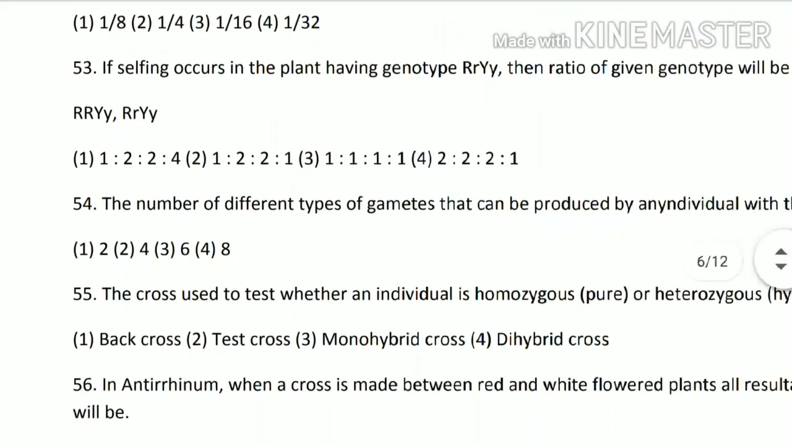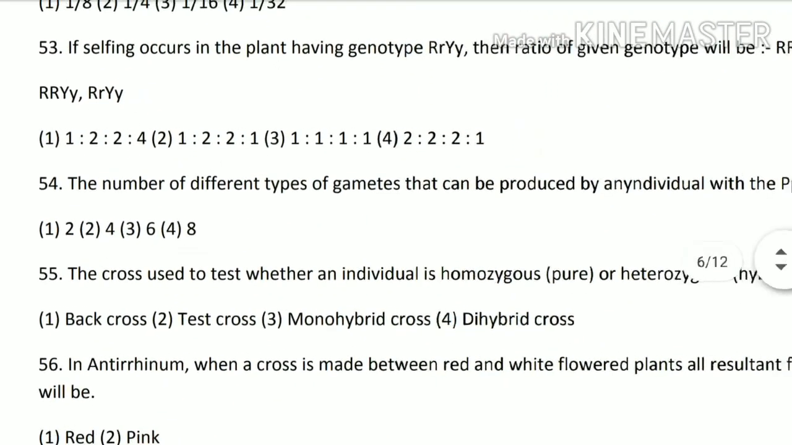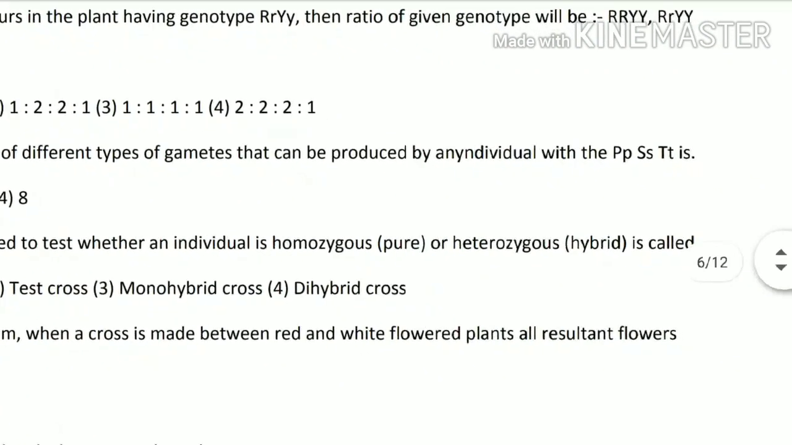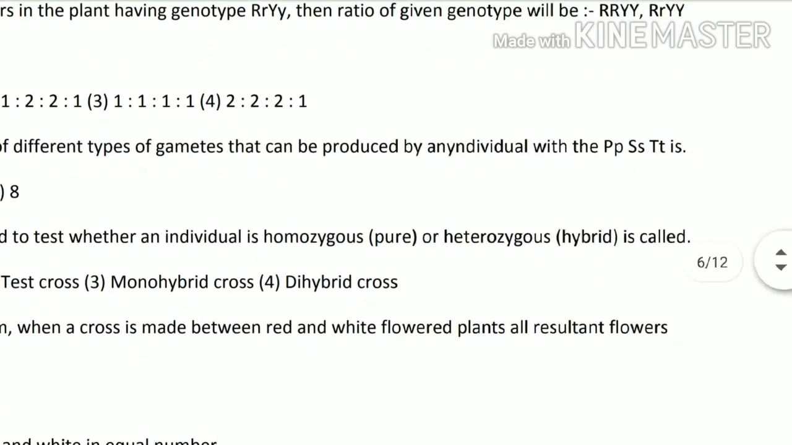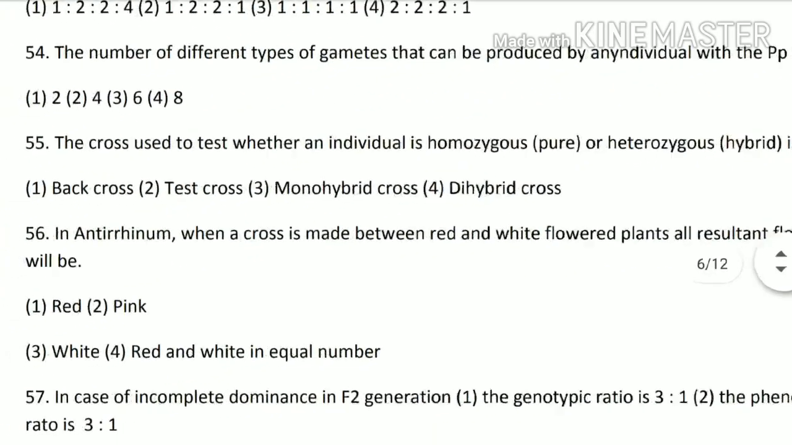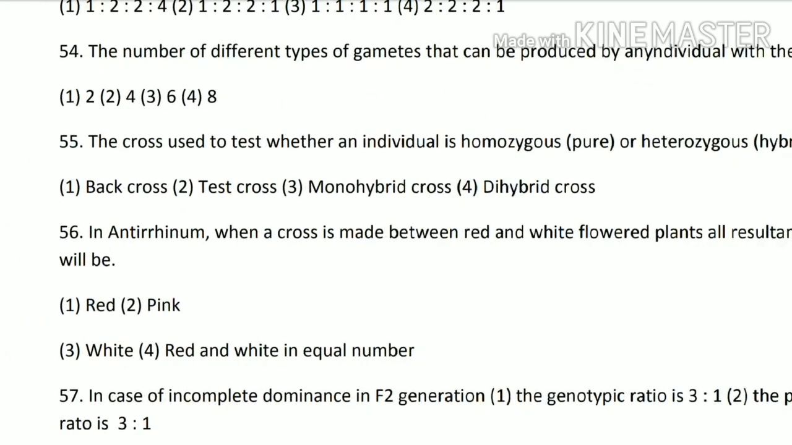Next question, 54th question. The number of different types of gametes that can be produced by any individual with the capital P, small p, capital S, capital T, small t is. So the answer is 8. This you can find by gamete formation. Next question. The cross used to test whether an individual is homozygous, pure or heterozygous hybrid is called backcross, test cross, monohybrid cross or dihybrid cross? So this we have done earlier also. The answer is second, that is test cross.